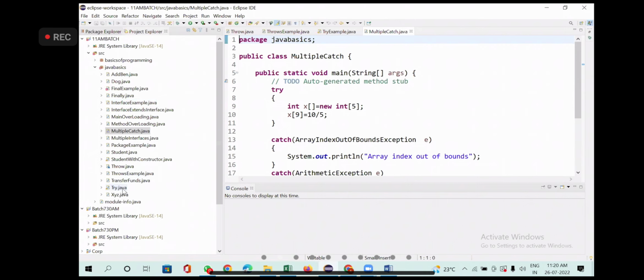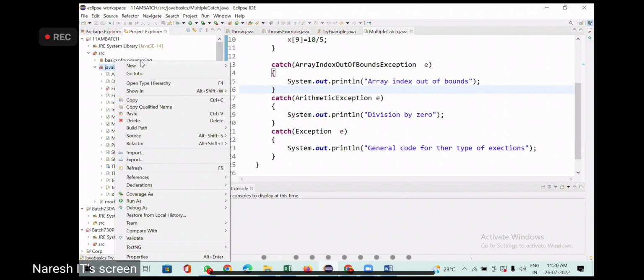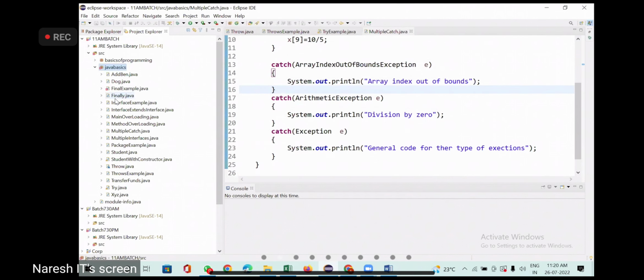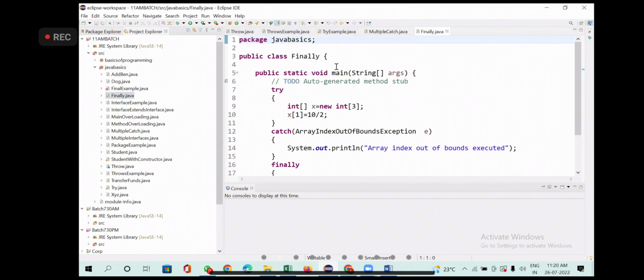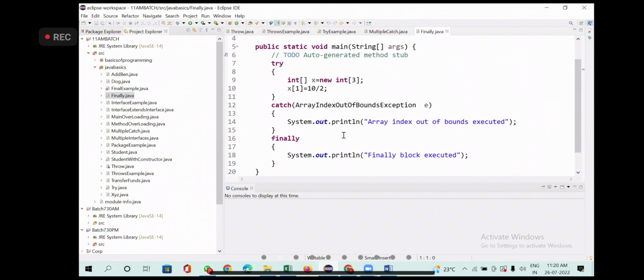We have done multiple catch, right? So try example, I'll write one program. I'll just copy the same thing I have here. Finally already exists. Did we discuss this in the 11 a.m. batch?